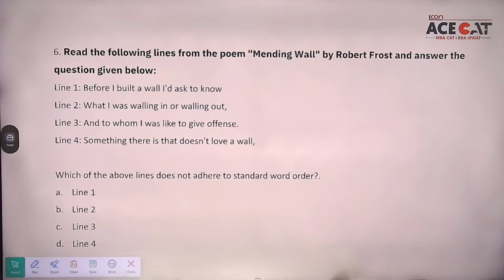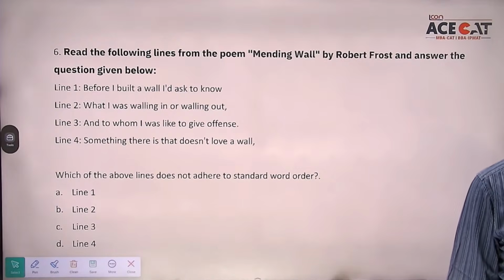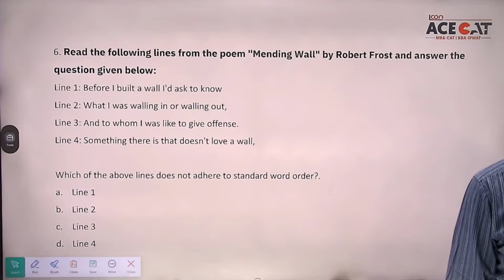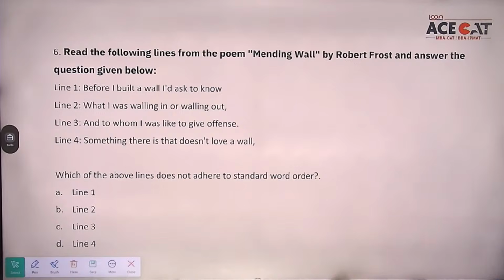Come on, which is the correct answer here? Again, students, few lines of a poem are given to us. Mending Wall by Robert Frost. And the question is, which of the above lines does not adhere to standard word order?